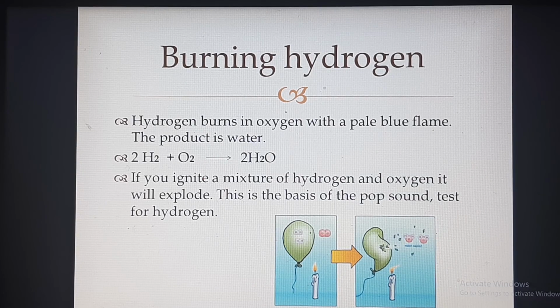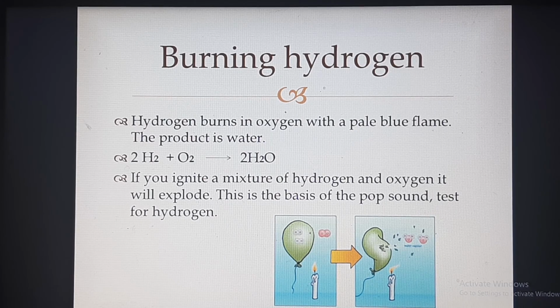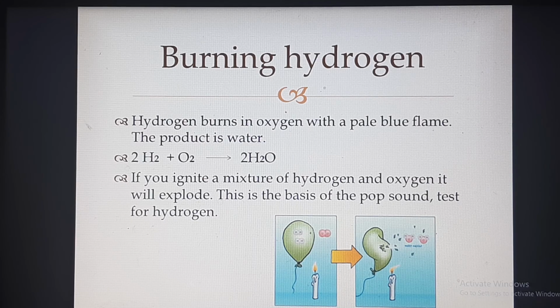Next, the burning of hydrogen. We already learned the burning of hydrogen. When hydrogen burns, we get water. Hydrogen burns in oxygen with a pale blue flame and produces water. If you ignite a mixture of hydrogen and oxygen, it will explode. This is the basis of the pop sound test of hydrogen.